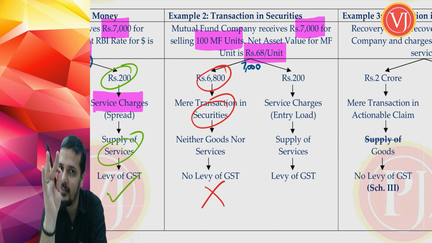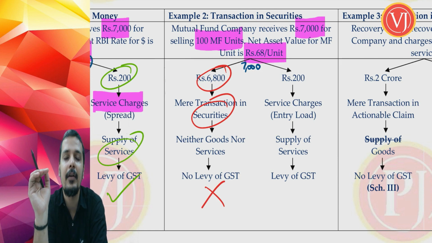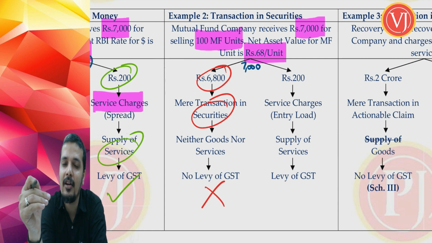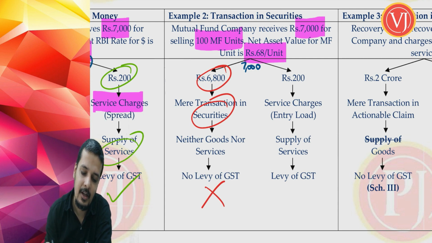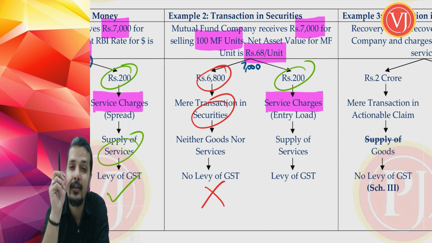There is no levy. Levy is the triggering point. Collection is the later point of time. Collection is for administrative convenience. Levy is the point where you decide whether you are covered by the taxation law or not. Correct? Now that extra 200 rupees that you have paid is nothing but the service charges in relation to usage